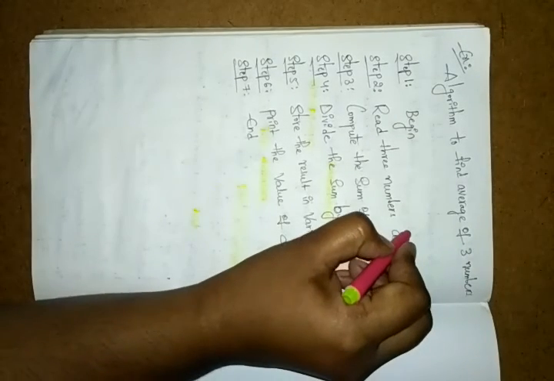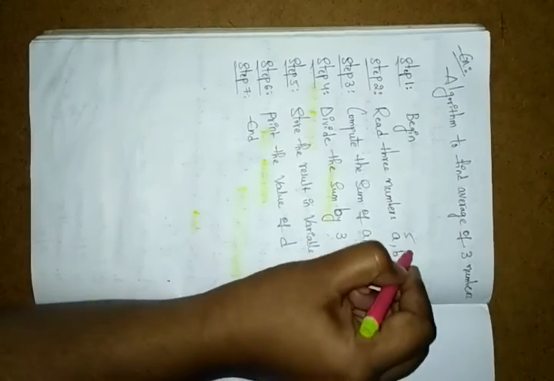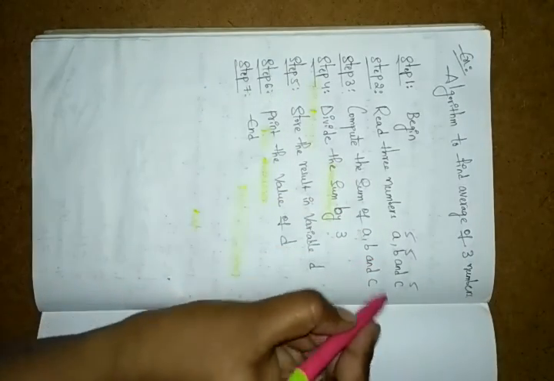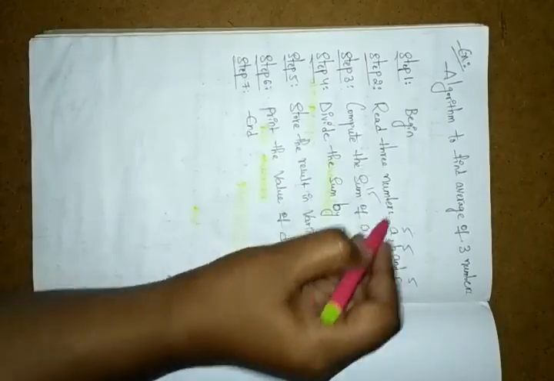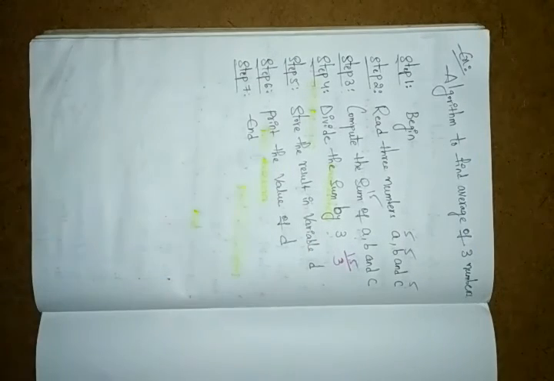Here I took the value of 5: A is equal to 5, B is equal to 5 and C is equal to 5. Then you have to compute the sum, right? 5 plus 5 plus 5, you will get 15. Whatever sum you got, you have to divide by 3, since there are three 5s.